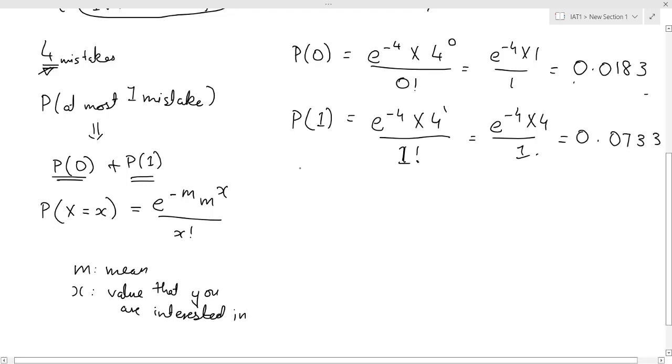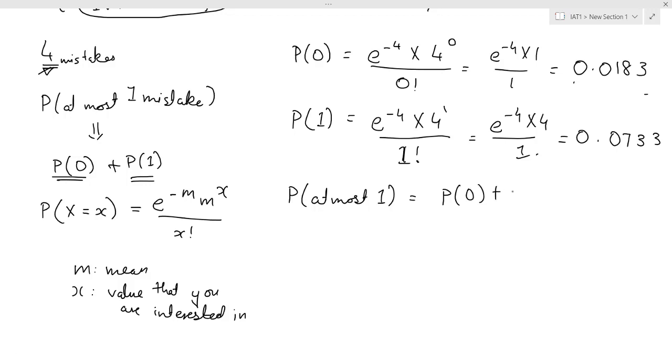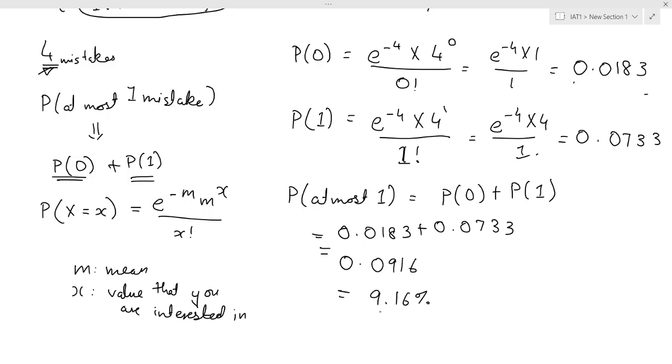That comes out to 0.0733. So the probability of at most one is probability of 0 plus probability of 1, which is 0.0183 plus 0.0733. The addition of both comes out to 0.0916, which is 9.16%. So this is the probability of at most one error.